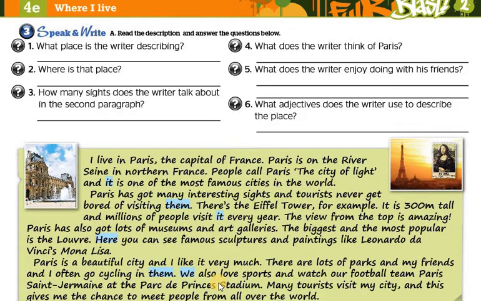For example, the third paragraph talks about the things that you can do in the city. You can visit, for example, Parc des Princes, which is a stadium, and you can watch the local football team of the city, which is Paris Saint-Germain. So this is the structure of how to write about your city.